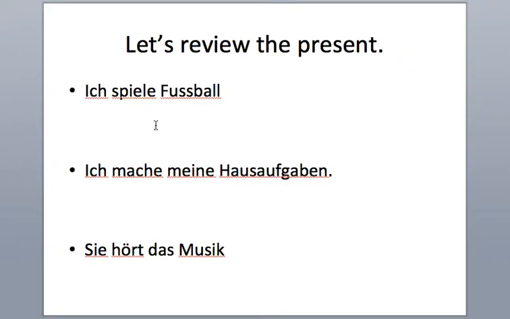So let's review. When we want to say we do something in the present, you might say, Ich spiele Fußball. Ich mache meine Hausaufgaben. Sie hört Musik. Those are all things we're either doing right now or that we enjoy doing regularly, including in the present.